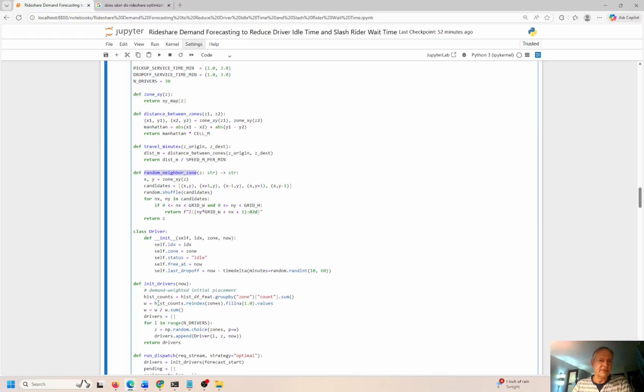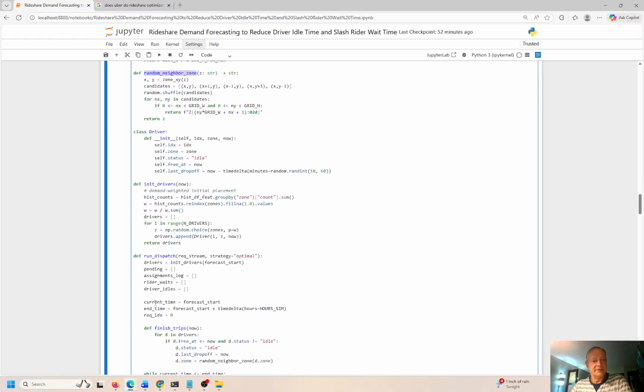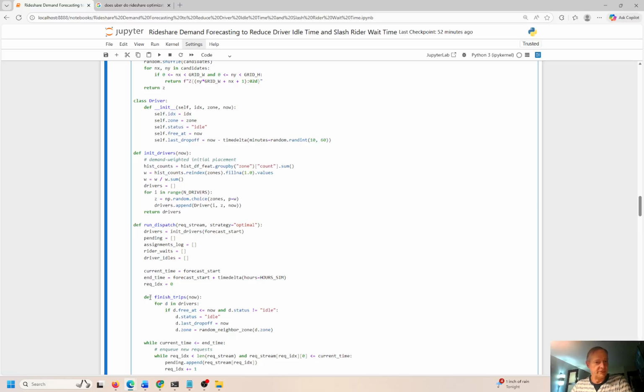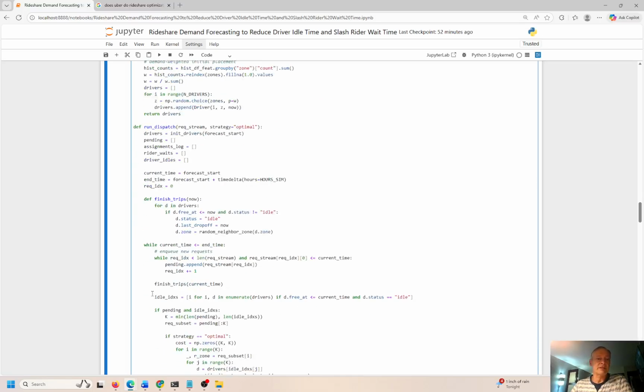Again, if something randomly happens in terms of another rider requesting a ride and this car is pretty close and already has one person in the car, we can go ahead and pick up this other person if they're going to essentially the same destination or somewhat similar destination. Okay, so we're going to run the dispatching, creating drivers pending, assignment logs, rider wait times, driver idle time. These are all lists right here. We create a list and we're going to append the results that we calculate to this list.